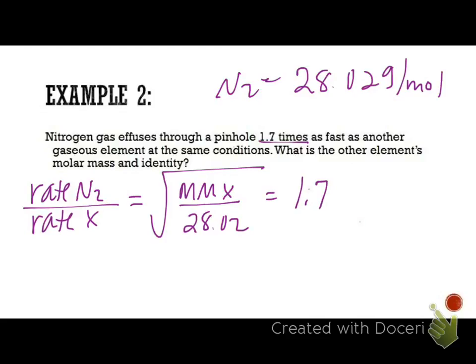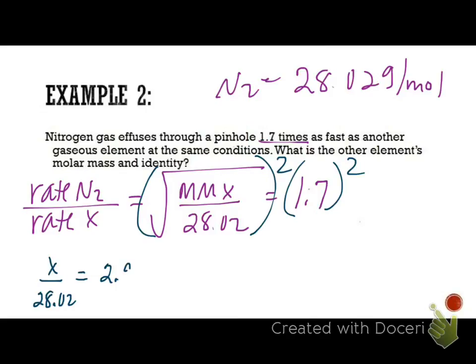So, good old-fashioned math here. First thing we need to do is get rid of that square root sign. I'm going to change colors so we can see that we're doing a different step. To get rid of it, we're going to square both sides. I wrote really big, I should have written smaller. So we're going to have X over 28.02 equals 2.9 after I square that.